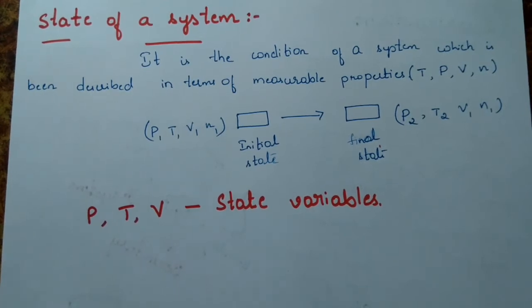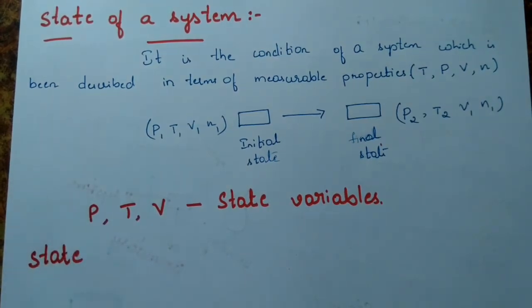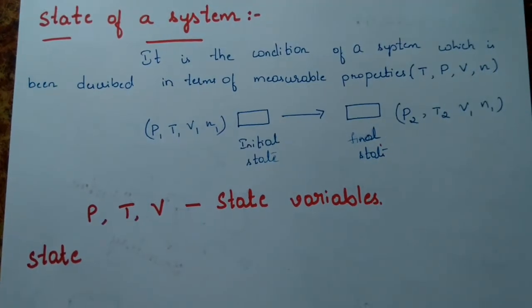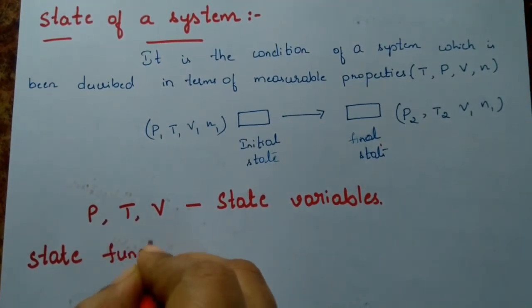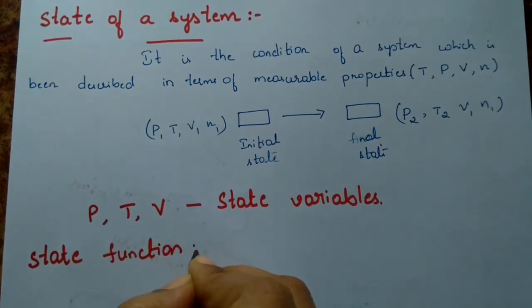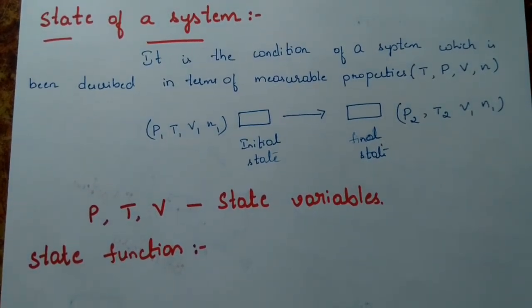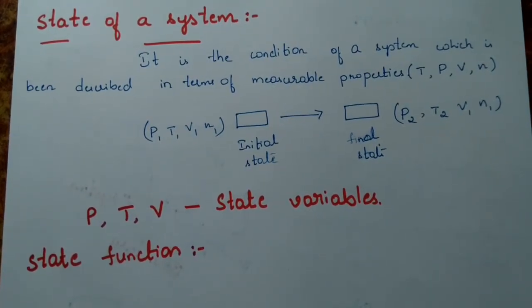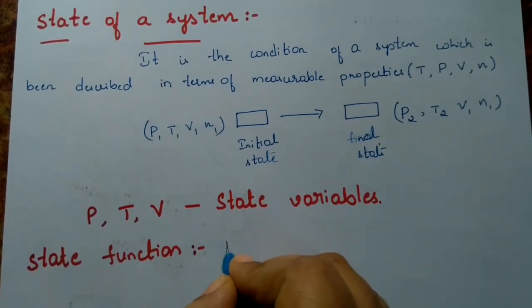Next we have state function. That is the next term we will discuss. We have two different terms: one is state function and the other is path function. First we will discuss the definition of state function, and then we will take up examples. With examples it will be more clear. A state function is nothing but a physical quantity.